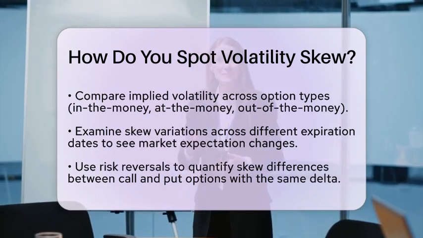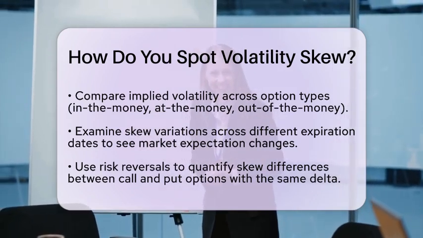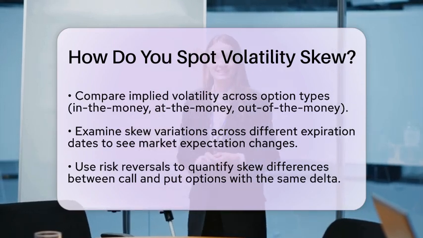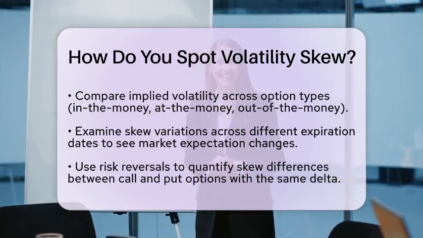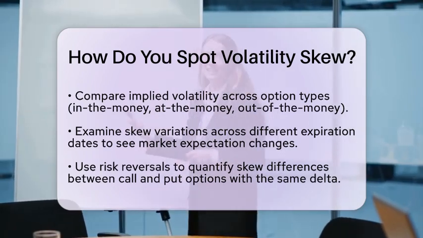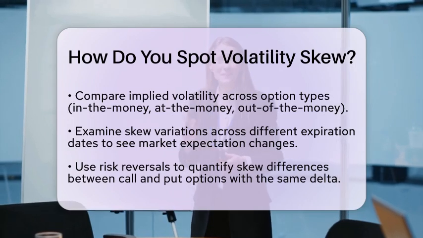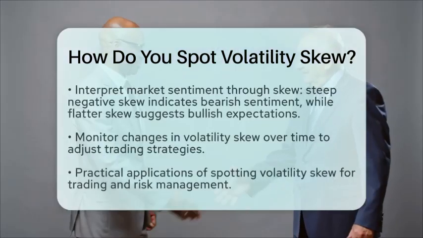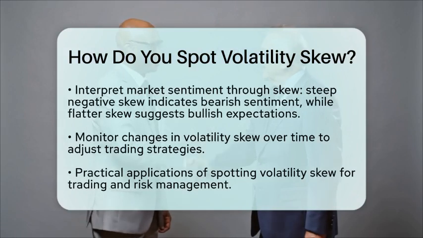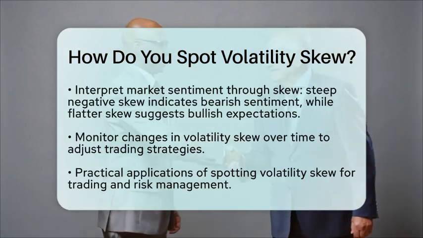A steep negative skew, where out-of-the-money puts have higher implied volatility, signals increased demand for downside protection and bearish sentiment. A flatter or positive skew may indicate bullish expectations or less fear of sharp declines.